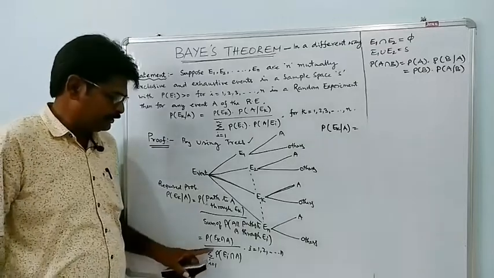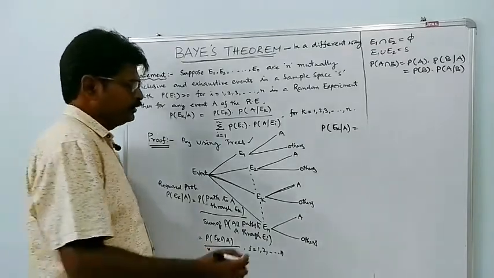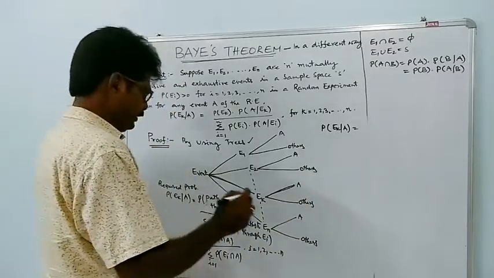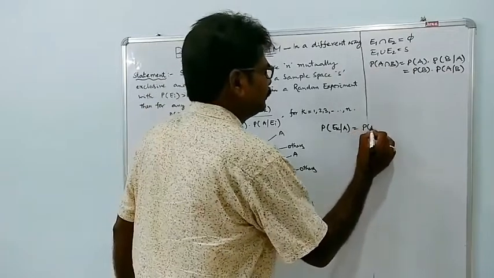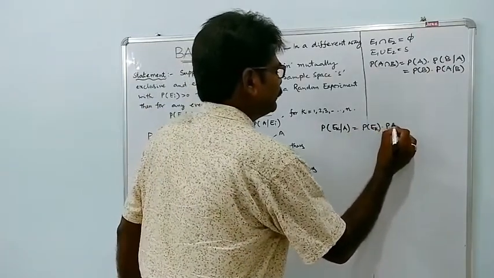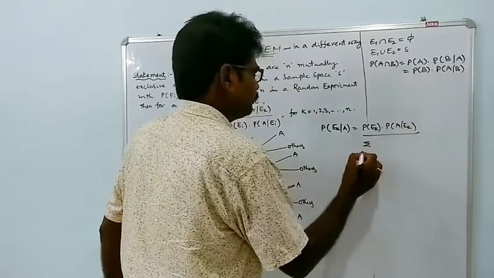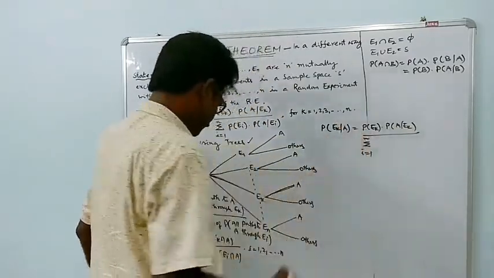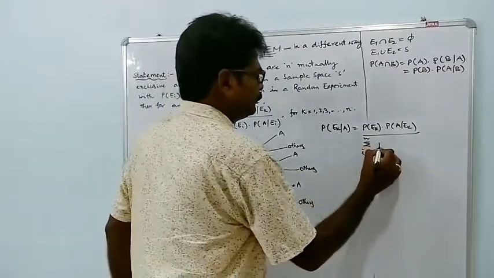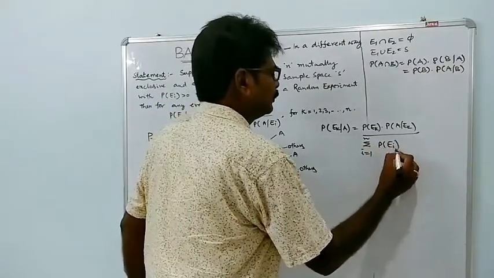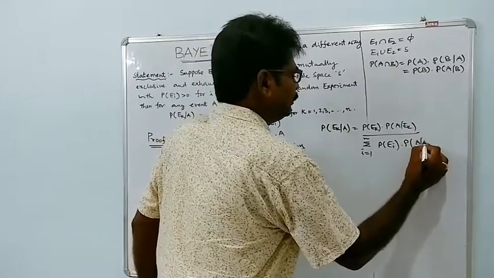So if we apply this multiplication theorem here, this is P of Ek into P of A given Ek by sigma i equals 1 to n P of Ei into P of A given Ei.